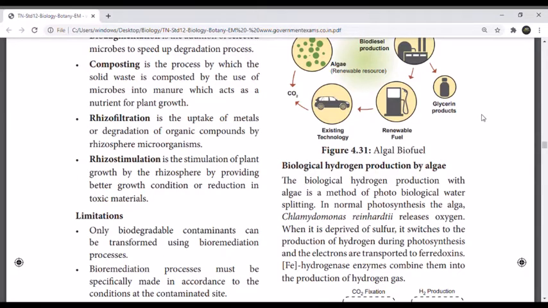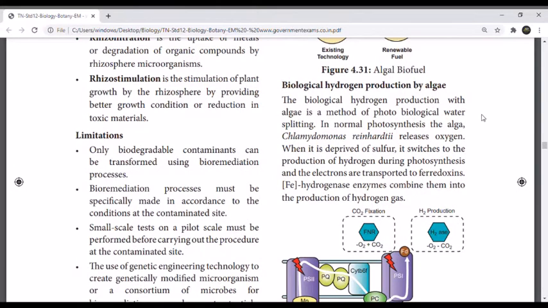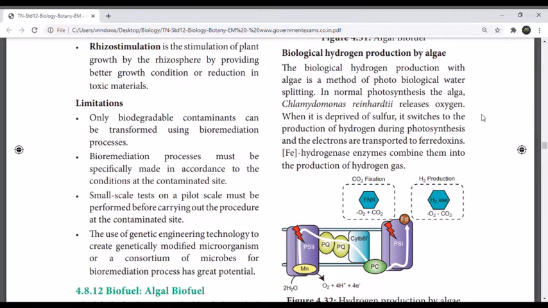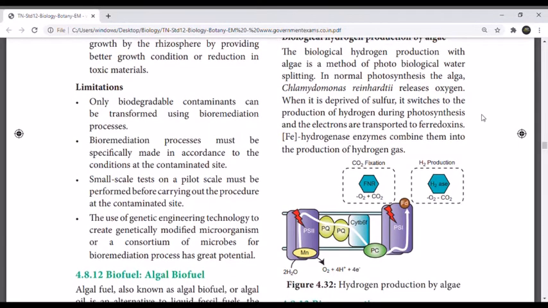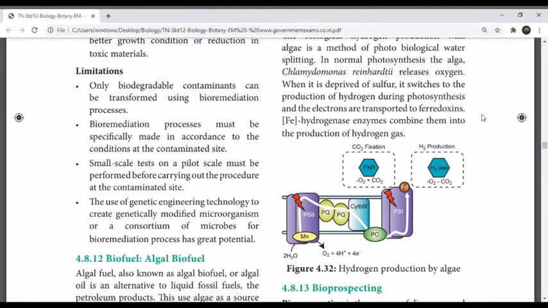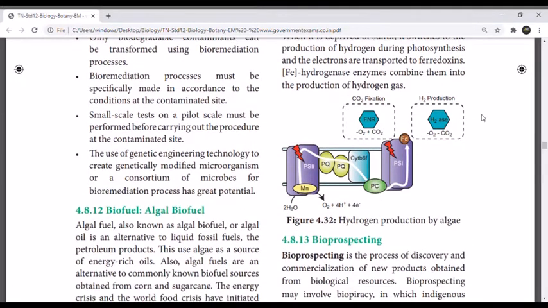There are limitations for this. Only biodegradable contaminants can be transformed using the bioremediation process. Bioremediation processes must be specifically made in accordance with the conditions at the contaminated site. Small scale tests on a pilot scale must be performed before carrying out the procedure at the contaminated site. The use of genetic engineering technology to create genetically modified microorganisms or a consortium of microbes for the bioremediation process has great potential. Now, biofuel, algal biofuel.